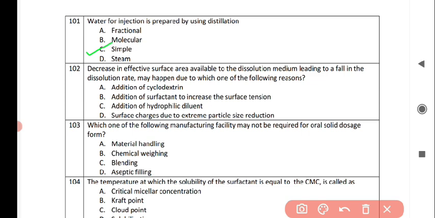Next question is, decrease in effective surface area available to the dissolution medium leading to a fall in the dissolution rate may happen due to which one of the following reasons? And the correct answer is option D, due to the surface charges due to extreme particle size reduction. Next question is, which one of the following manufacturing facilities may not be required for oral solid dosage form? And the correct answer is option D, aseptic filling.